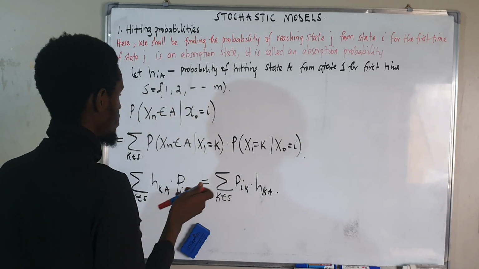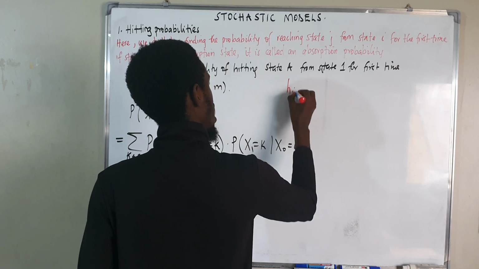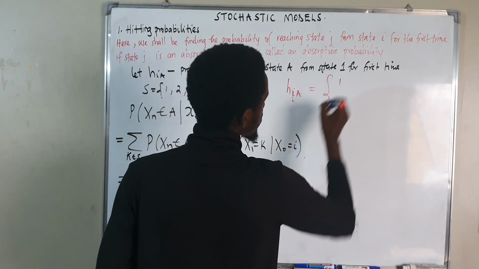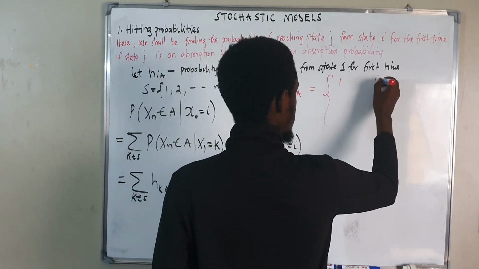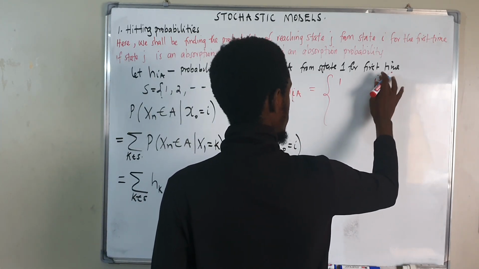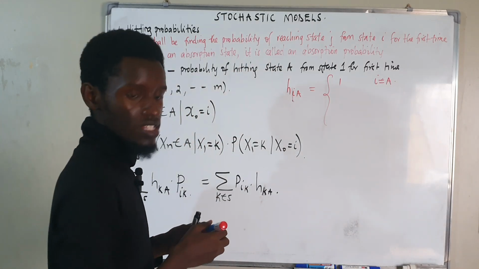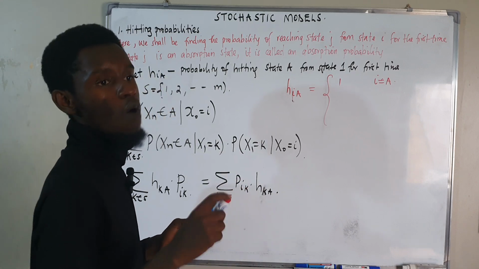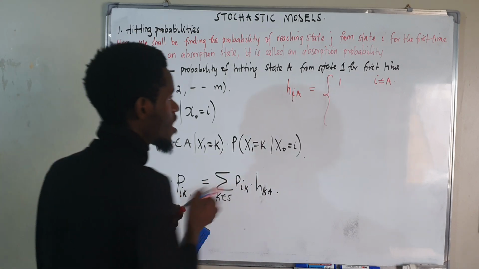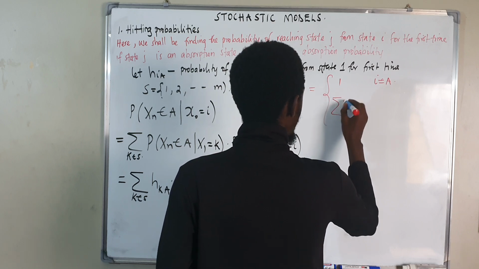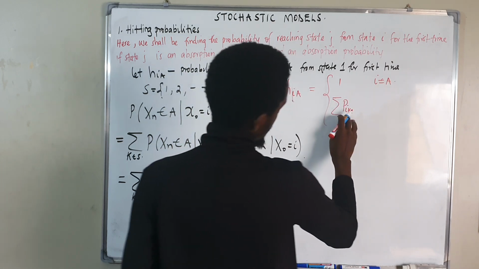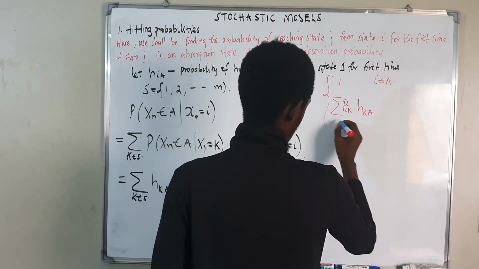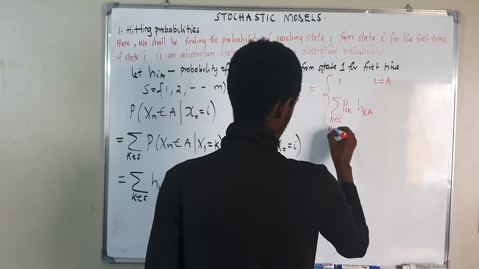H_iA is going to be 1 if I is the same as A. If I'm hitting state 3 from state 3, the probability is going to be 1, because I'm just in the same state. Otherwise, I will always be summing the probability of coming from state I to state k, P_ik, times the hitting probability from that state k to state A, when k is contained in S but k is not equal to I.